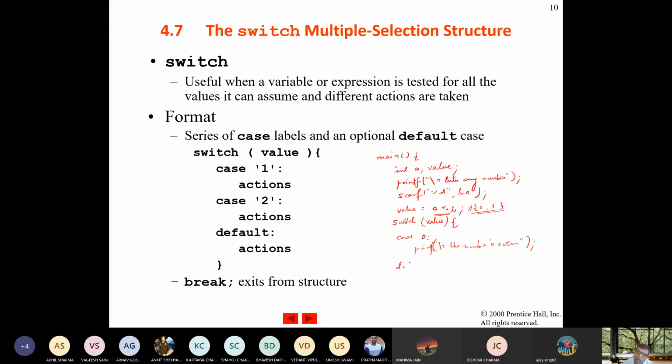And default, because there are two conditions. Either you can write case 0, case 1, but default is always there. If no case is executed, then finally default will be executed. So it will print "\n not an even number". This switch case starts from here, with an opening brace and a closing brace. After that you put return 0 and terminate the program.